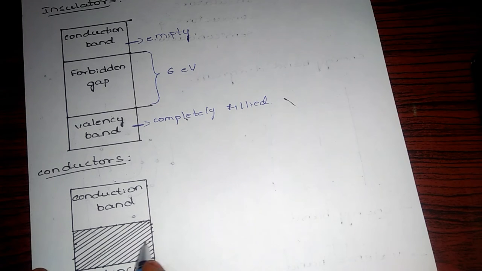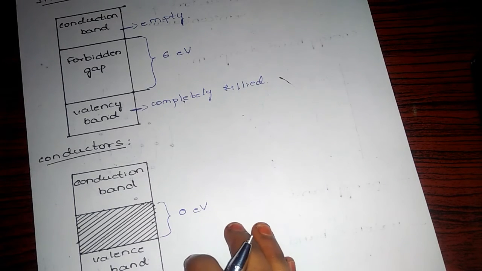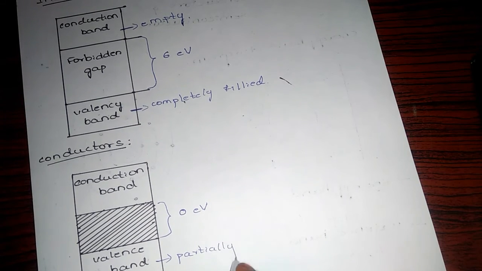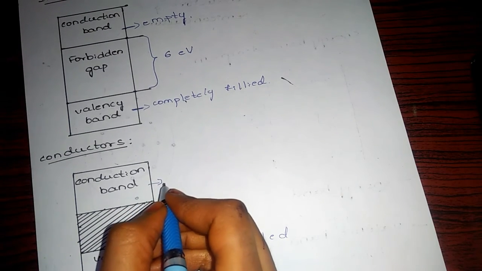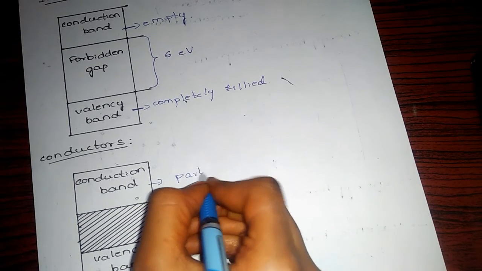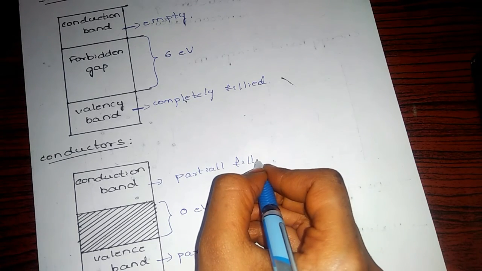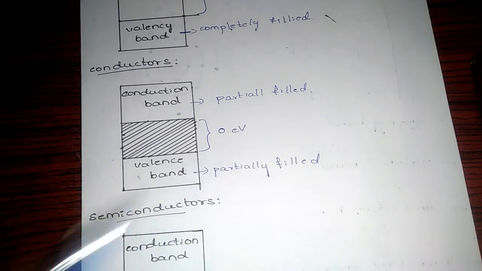So the forbidden gap for a conductor is 0 electron volts. Here the bands are partially filled, or sometimes full. So this is about conductors and their energy band diagram.